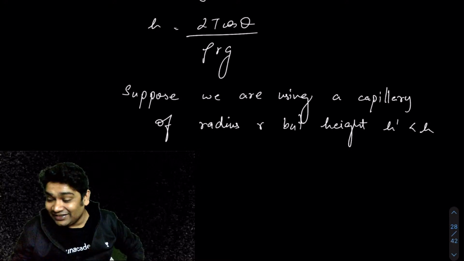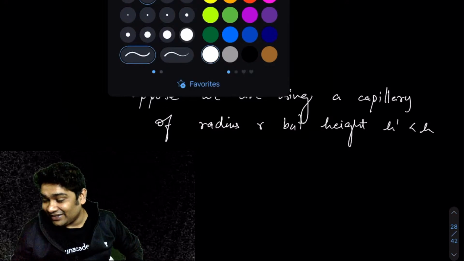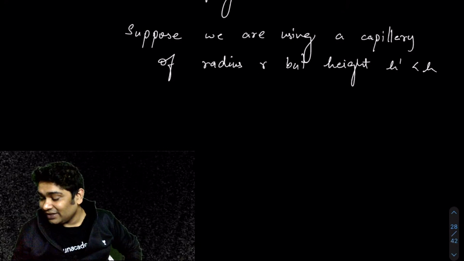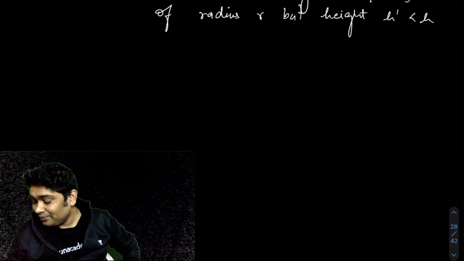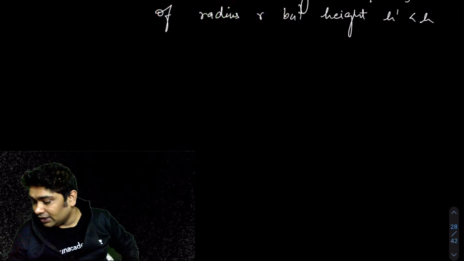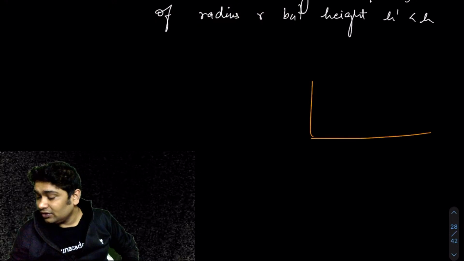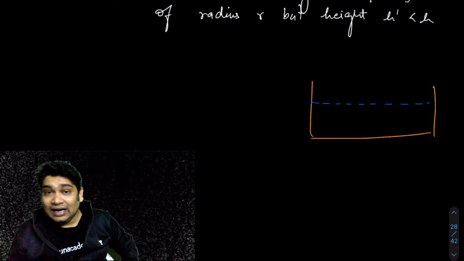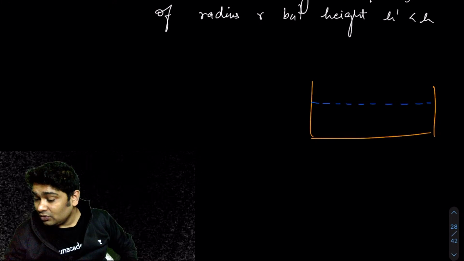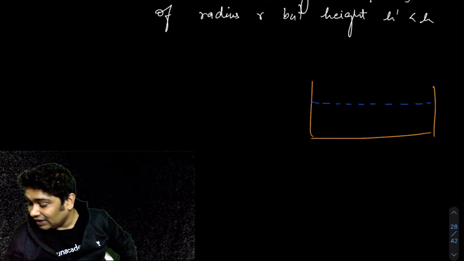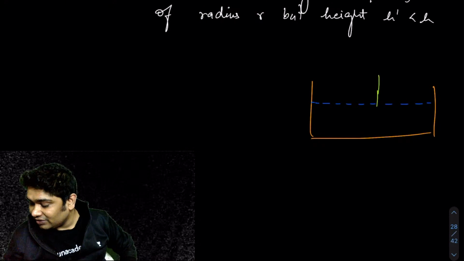That is a tricky question. That is a very tricky question. A lot of people get confused about this. So the question is that imagine you got a container filled with water and you got a capillary which has a smaller length than the height to which it is expected to rise.